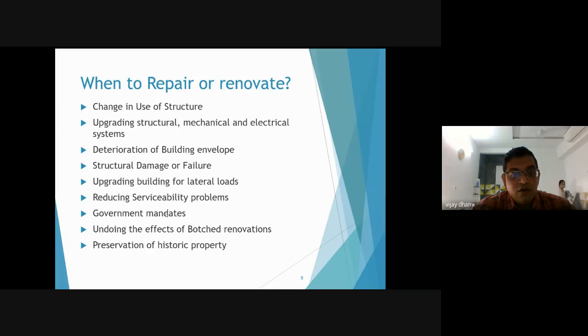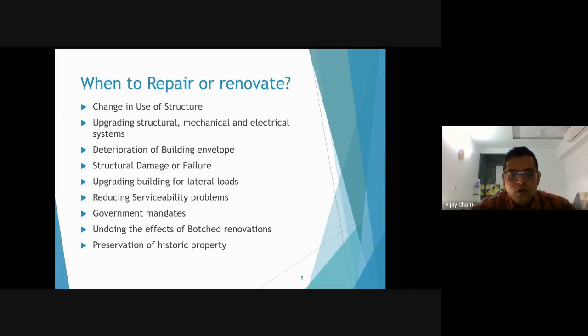Another thing is undoing the effects of bad renovations. If renovation in the past was not done in a proper manner, then again you need to repair or renovate the structures. Another is preservation of historical property. At that time also you need to repair and renovate the structures.